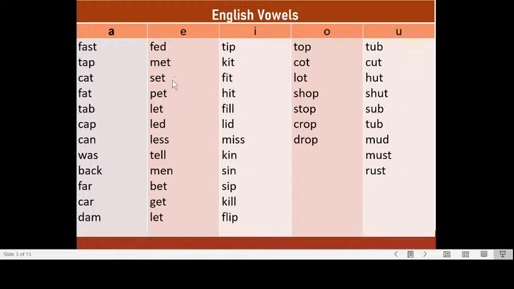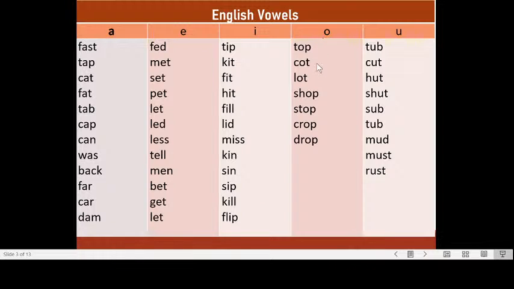Second column, words containing e, and they are all short, just one syllable. Fed, met, set, pet, light, less, tell, men, bet, get, let. Okay, third column, words with an I, and it's pronounced E. Tip, kit, fit, hit, fill, lid, miss, kin, sin, sip, kill, flip.